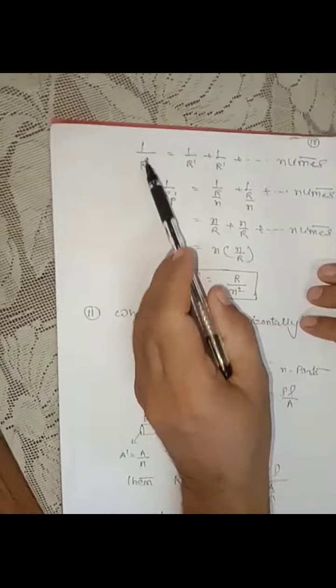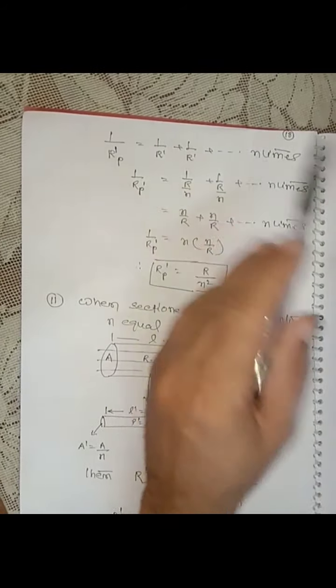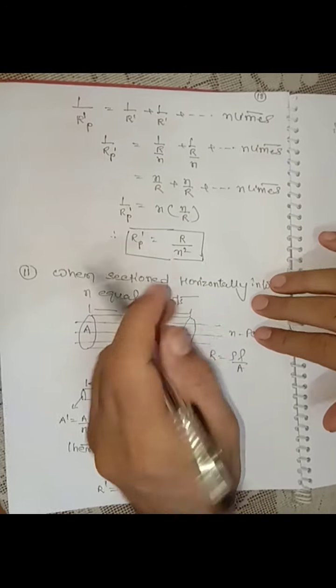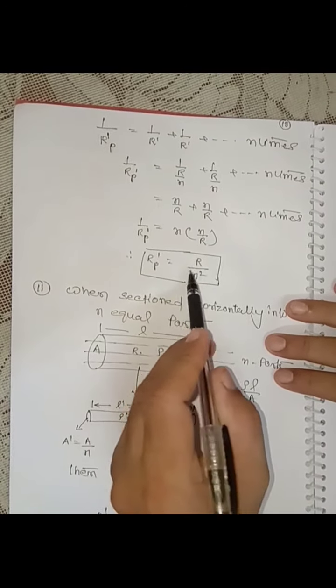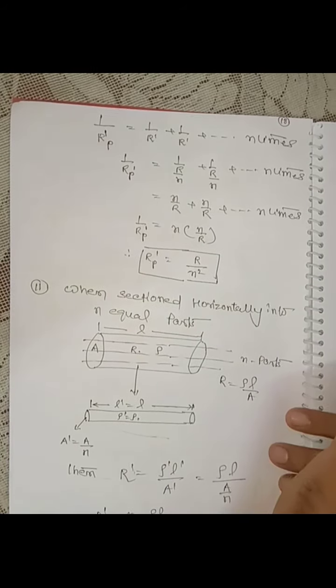And if these N parts are connected in parallel, what happens? 1 upon R dash P is equal to 1 by R dash plus 1 by R dash up to N times, and when you simplify it, finally we get R upon N square. It means if the N parts are connected parallel to each other, then the resultant resistance of the combination becomes 1 upon N square times the original resistance.